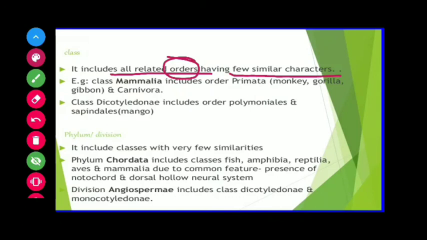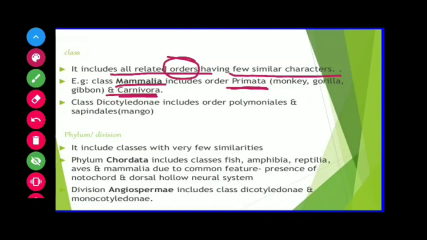For example, class Mammalia includes order Carnivora and Primata. Primates include man, gorilla, monkey. Carnivora includes lion, cat, dog. In the same way, different orders combined together form class Mammalia.